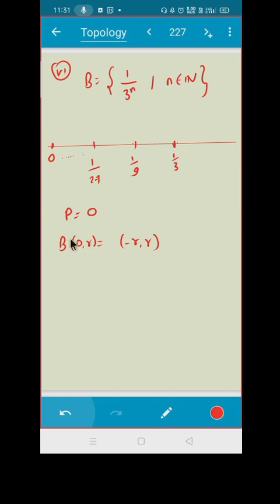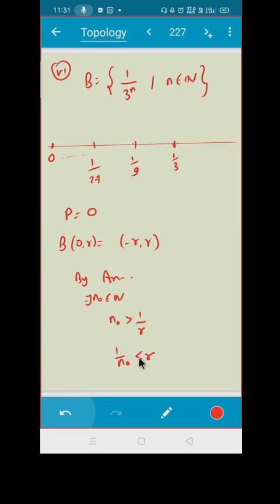Tell me, how will you give that? You know that by Archimedean property, there exists an n naught belonging to the natural numbers such that n naught is greater than 1 upon r, correct? Which means 1 upon n naught is less than r.